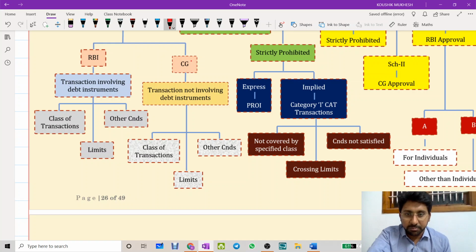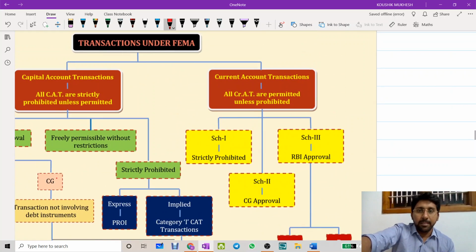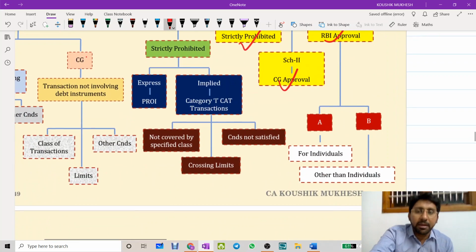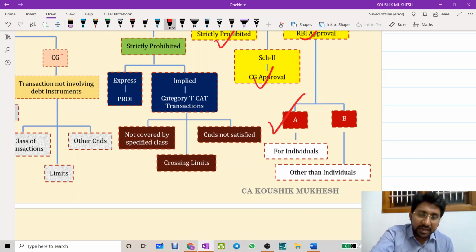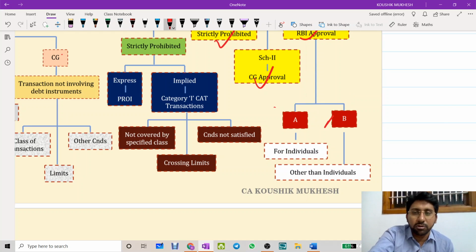Okay, so next one, not covered by the specified class or crossing the limits or conditions not satisfied. Next one, current account transactions. Current account transactions are again divided into three parts. First one will be strictly prohibited. Remaining will be CG approval and RBI approval. RBI approval is again divided into two categories, category A and category B. This is called as schedule number 1 and schedule number 2. Schedule 1 covers individuals, schedule 2 covers other than individuals. What are those? Once we go to the current account transactions concept, we can understand it.